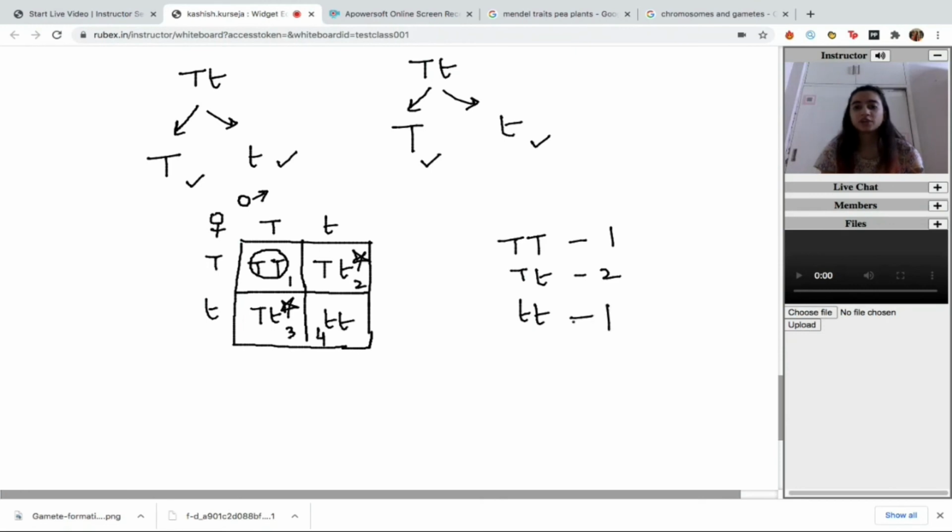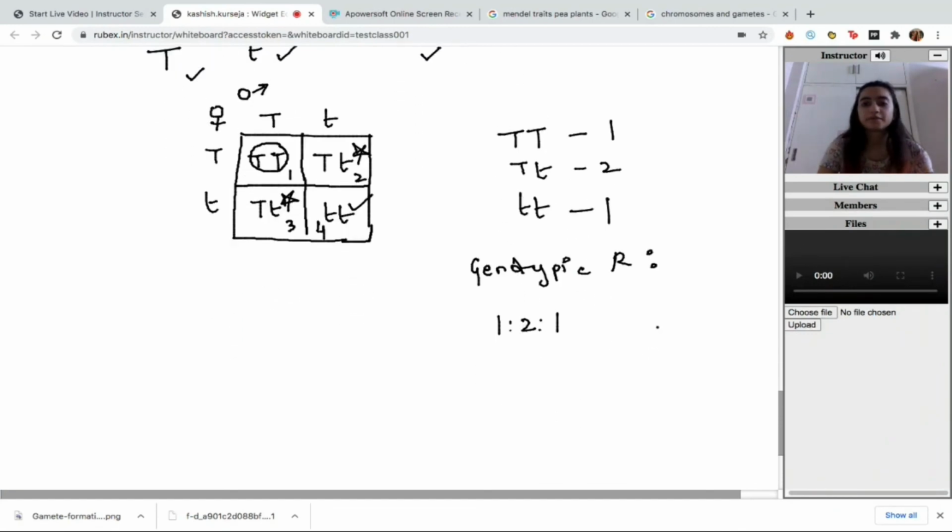And again we got one child with small t small t. So the genotypic ratio here comes out to be 1 is to 2 is to 1. This is the ratio for the genotype.